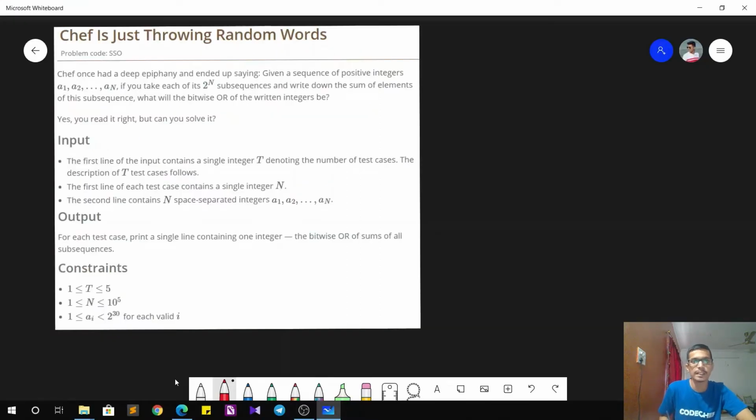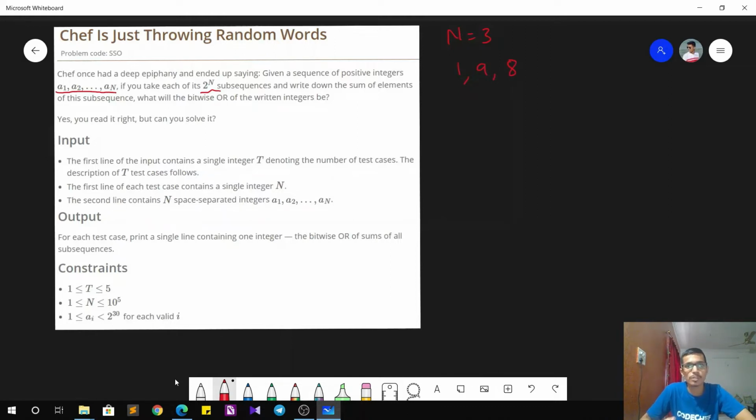The problem states that given a sequence of n positive integers a1, a2 up to an, if we consider each of its 2 to the power n subsequences and write down the sum of integers of each subsequence, then what would be the bitwise OR of all the sums that we have calculated? So let's try to understand what this means through a small example. Say there are 3 elements given to us, so n is equal to 3 and the elements given to us are 1, 9 and 8.